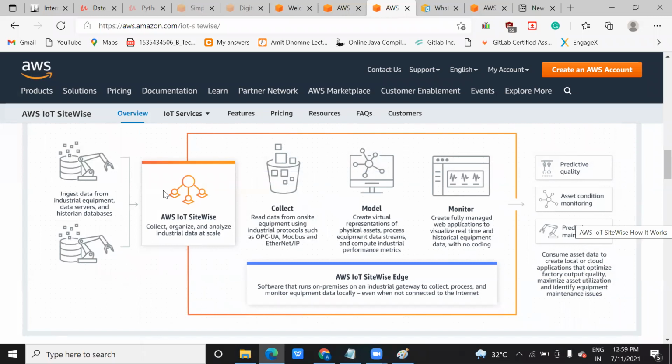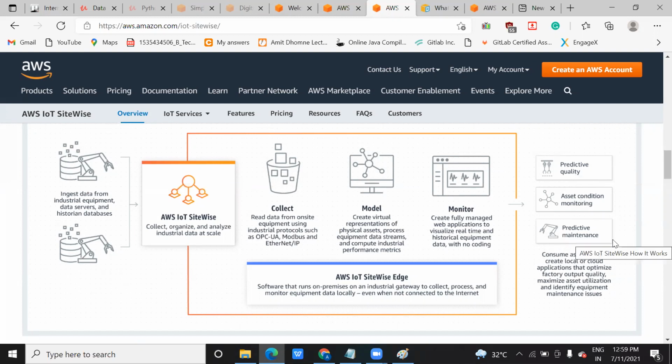You install an IoT device on your terrace, and from there this IoT device will send a signal to this AWS cloud. You will collect it, either collect the streaming data, monitor it in the form of reports or graphs, and then you can predict based on the data.